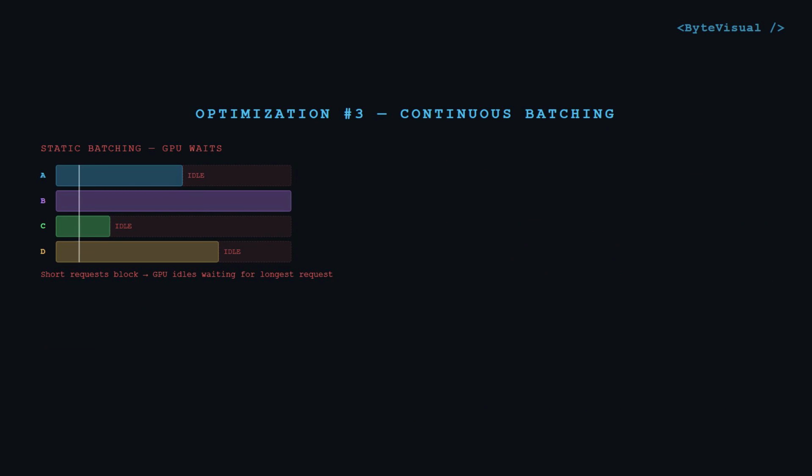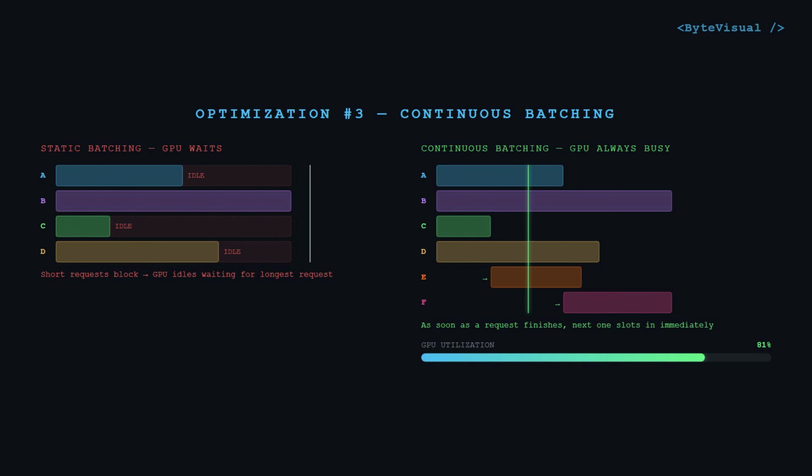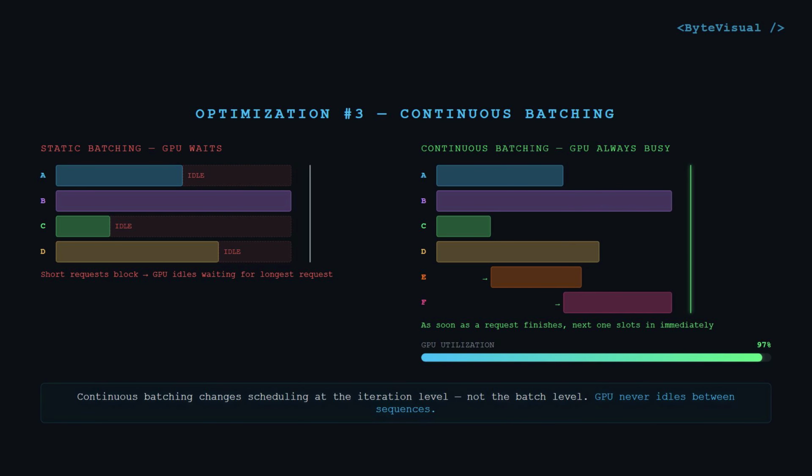Now imagine 10 users arriving at once. With static batching, they enter together, and the short responses finish early while the GPU keeps waiting for the longest one. Continuous batching changes the scheduling model. Requests can join and leave the active workload as generation progresses, keeping the GPU busy with useful work.